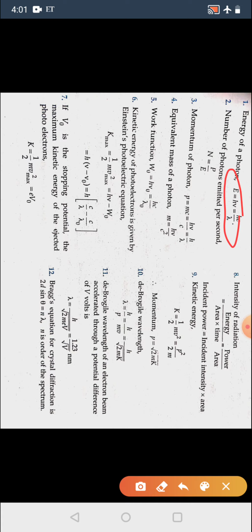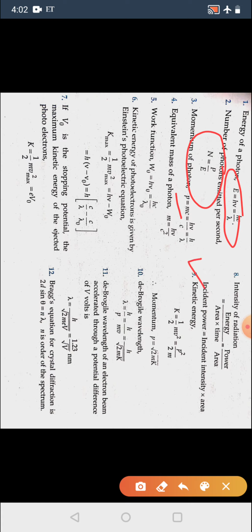Then number of photons emitted per second n is equal to P upon E. Then momentum of photon P is equal to mc, that is mass into speed of light, that is equal to h nu by c, and that is equal to h by lambda.